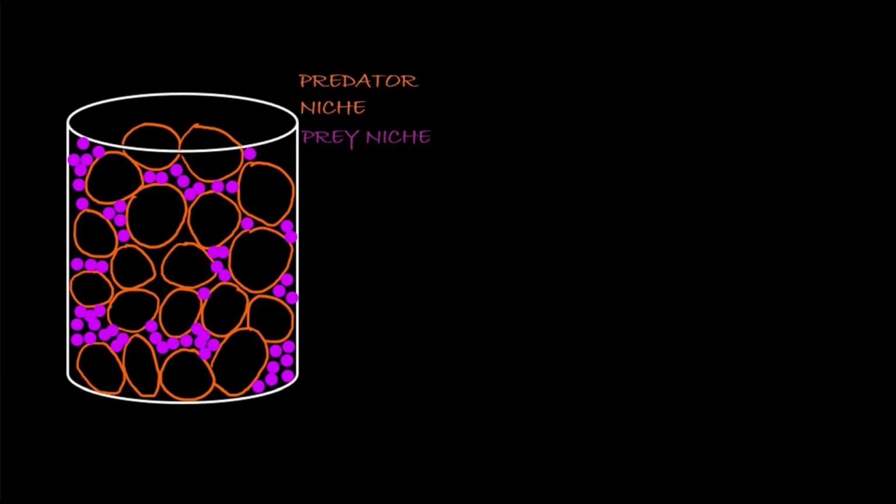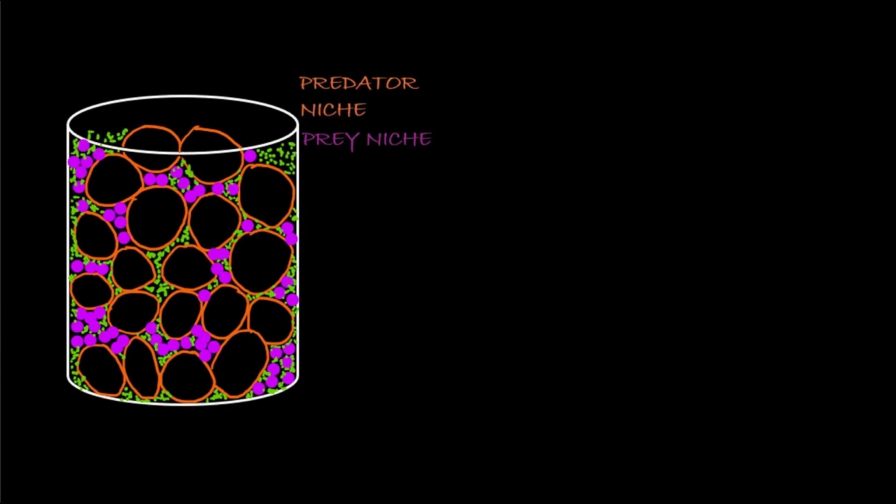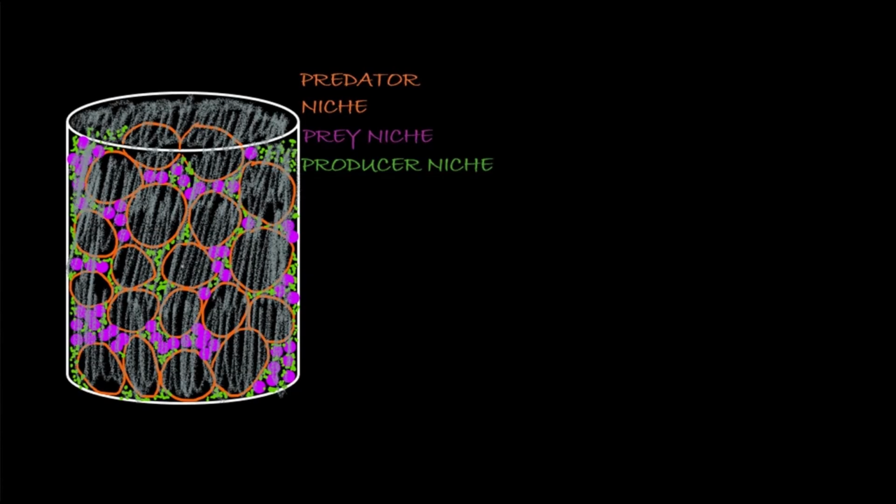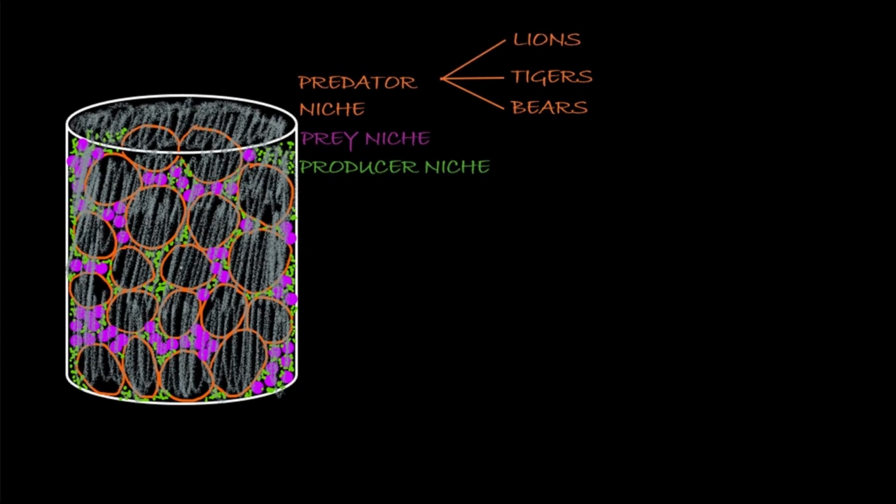So if we think of the predator niche as the big rocks and the pink as the prey niches, representing a variety of different kinds of organisms. And then imagine filling it in with a bunch of sand. The sand would fill in all those gaps. The sand would be like the producers. And so our bucket has all the niches filled with a variety of organisms, from producers to prey species to predator species. And then for predators, let's say there's lions, tigers, and bears.